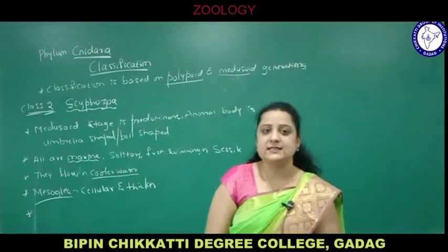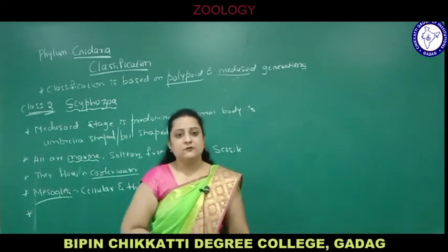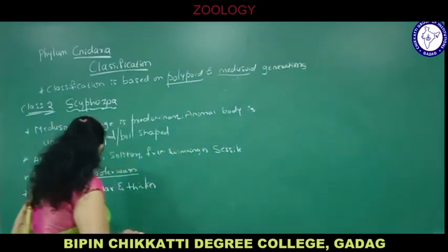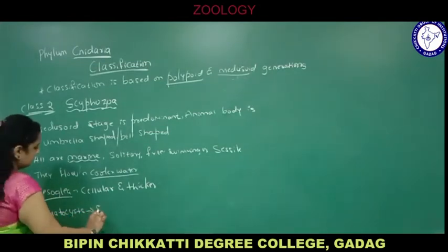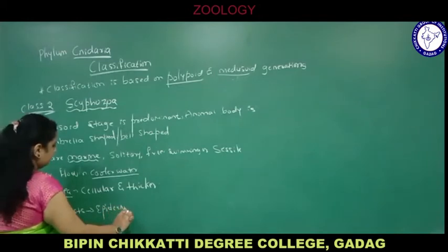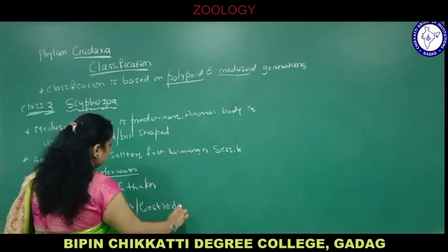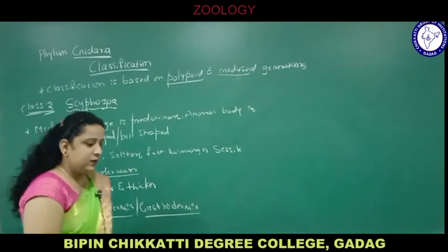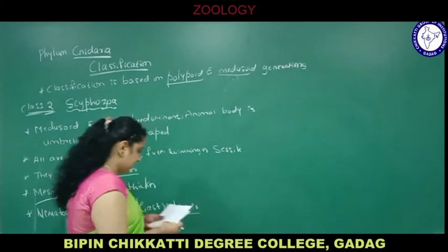The nematocysts, or stinging cells, or cnidoblasts. In Hydrozoa they are found only on the epidermis, but here in Scyphozoa they are found in both the epidermis as well as in the gastrodermis, which lines the cavity called the gastrovascular cavity.